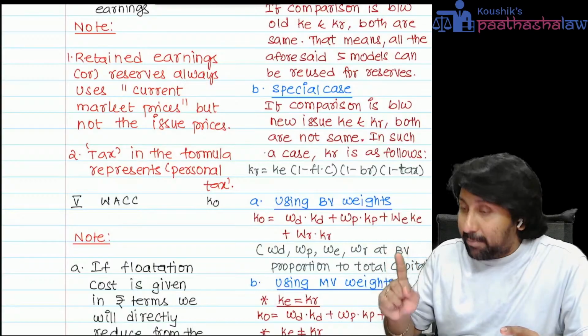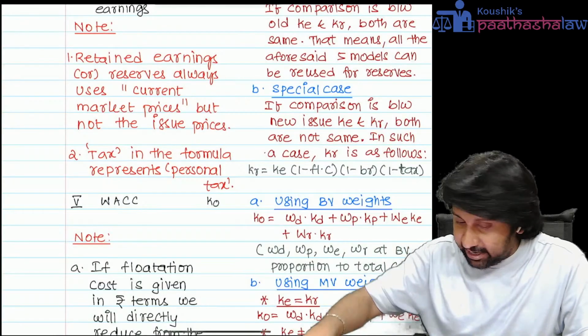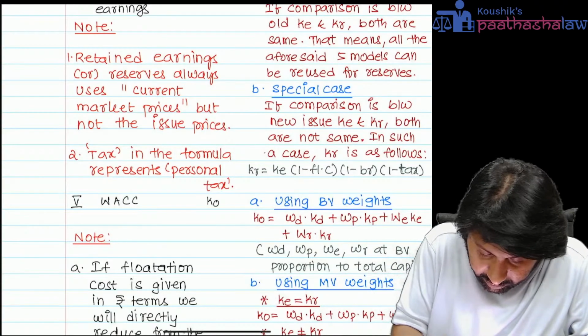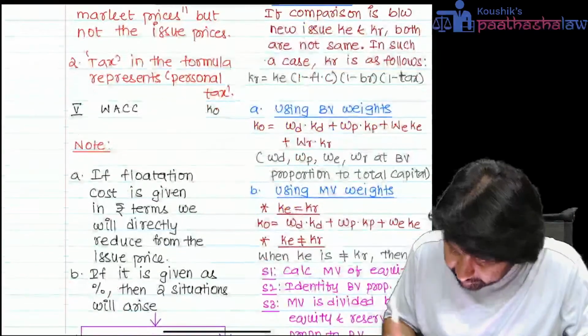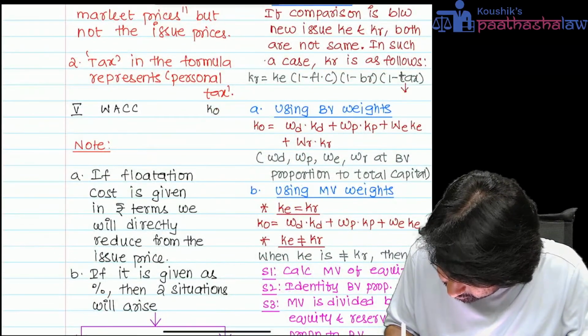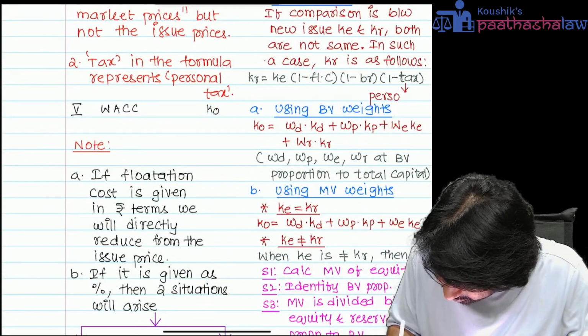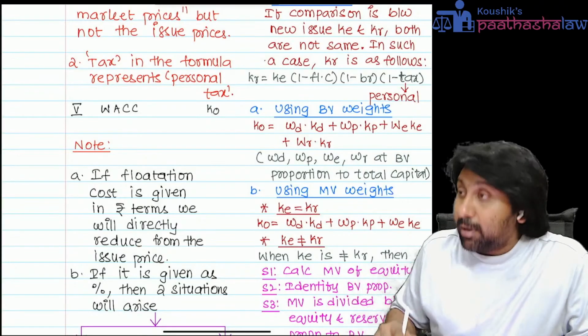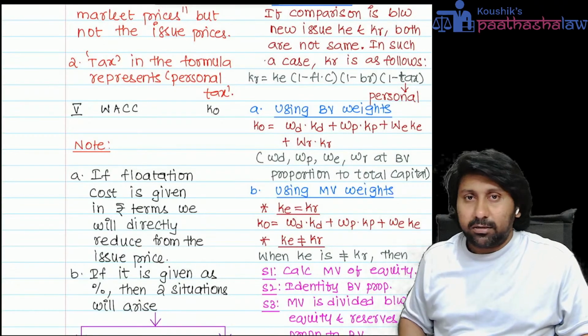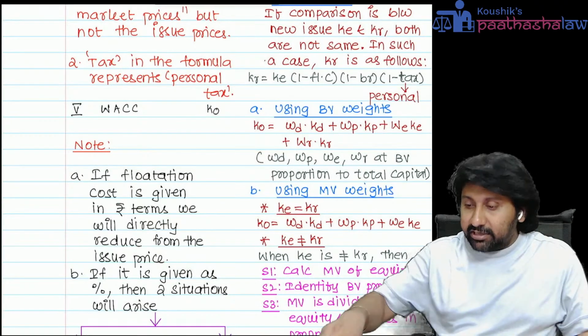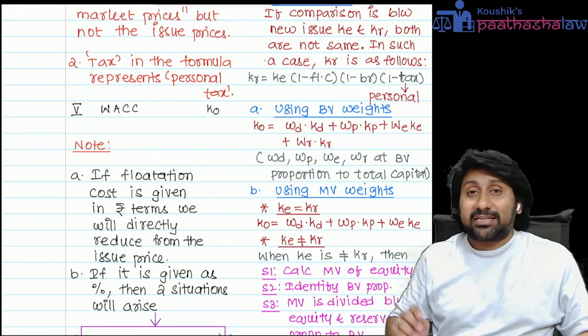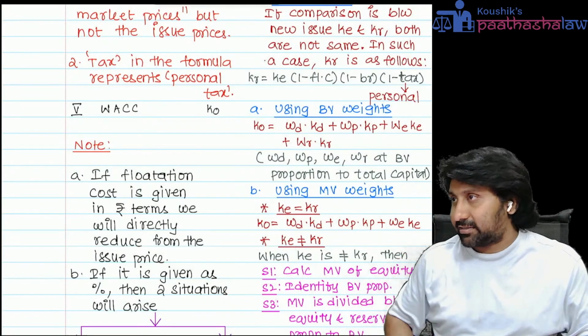brokerage) into (1 minus tax). When I write tax here, it represents personal tax. Did you understand? So it is not corporate tax. It is personal tax.